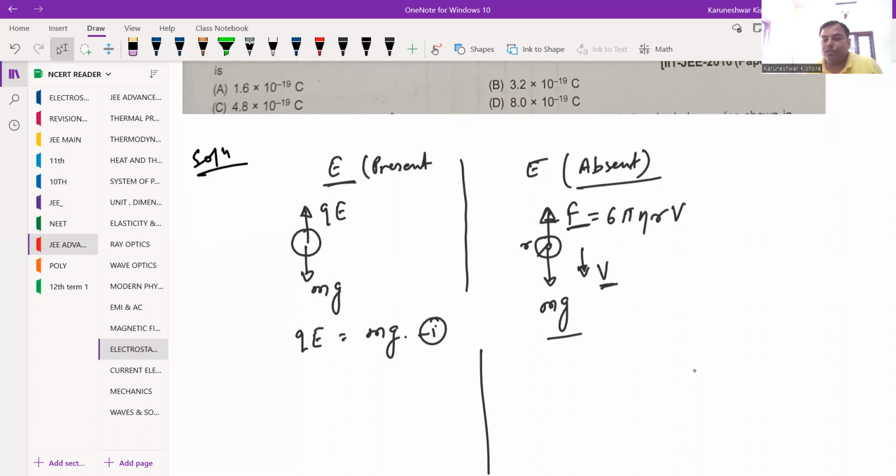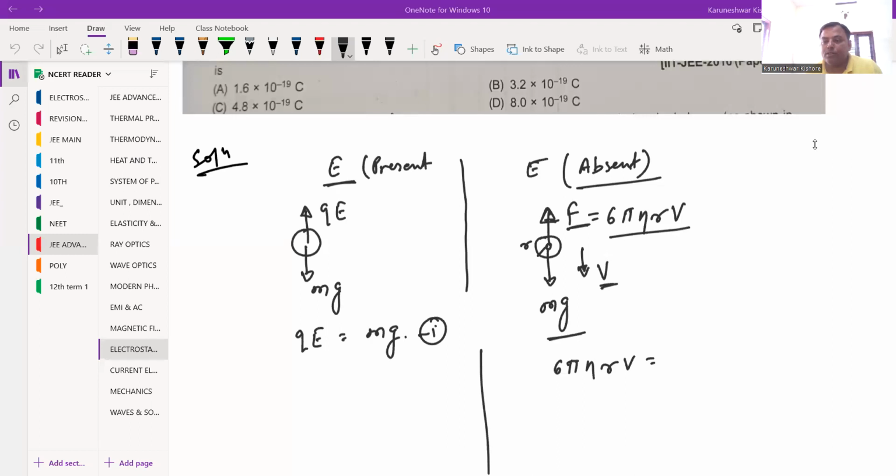So in this case, in terms of terminal velocity and radius, the viscous force acting on the spherical charged particle will be 6 pi eta r v, and mg balances it. So there is another relation we have, 6 pi eta r v is equal to mg. And on the basis of the first equation, mg is equal to QE. This is the relation we can acquire over here.